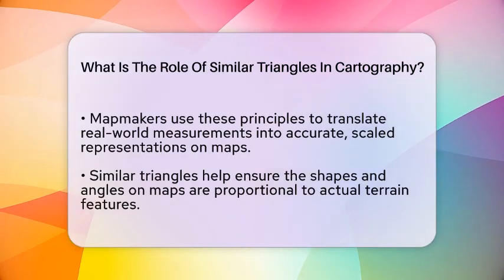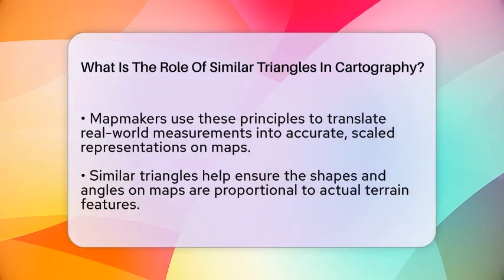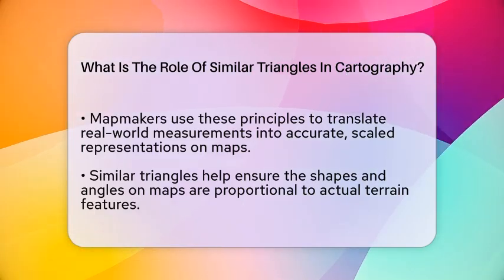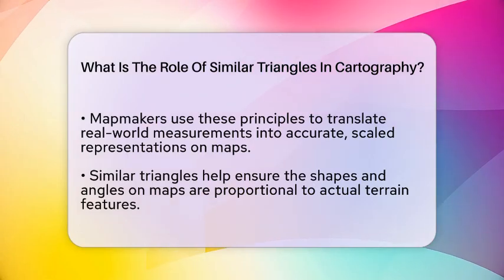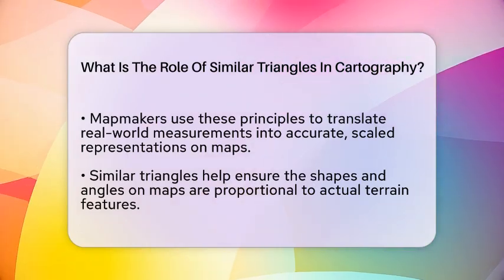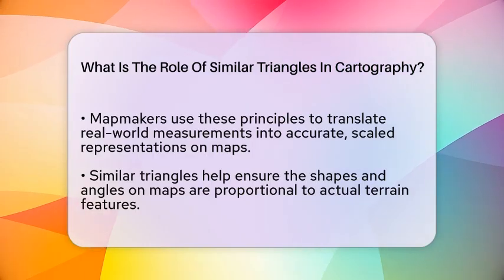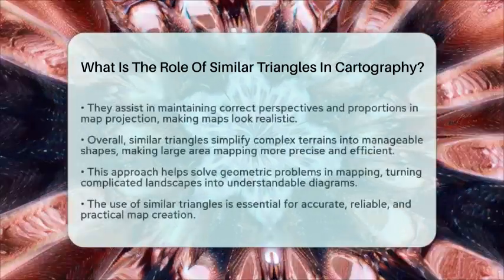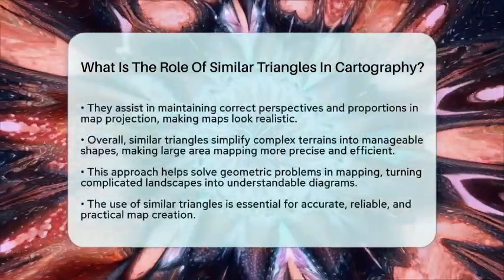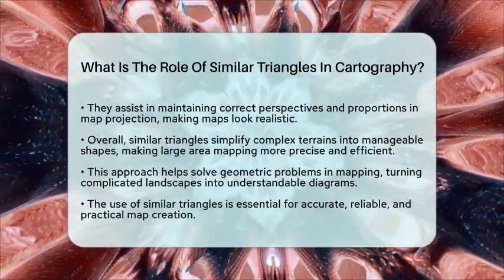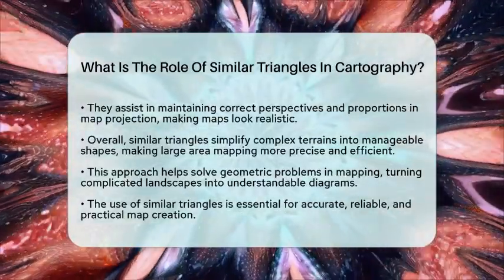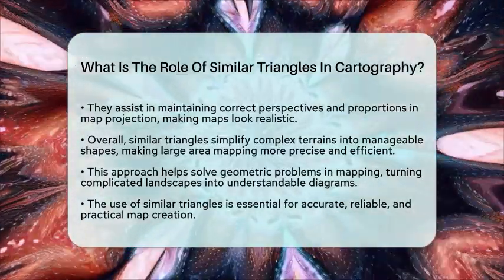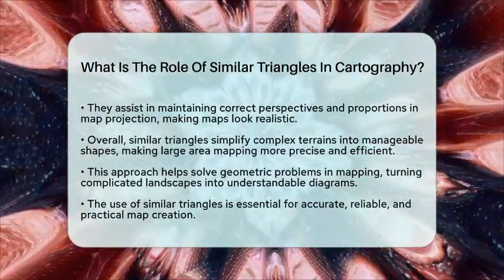Instead, mapmakers and surveyors use the properties of similar triangles to translate real-world distances into scaled measurements on a map. They can also ensure the shapes and angles on the map are accurate representations of the actual terrain. In map projection, similar triangles help maintain the correct perspective and proportions. This keeps the shapes and angles consistent, so the map looks realistic and reliable. When cartographers use similar triangles, they are essentially solving geometric puzzles that turn complex terrains into simple, manageable shapes.